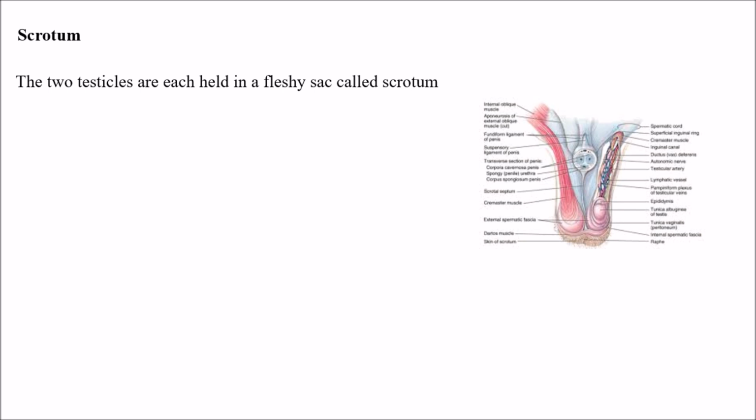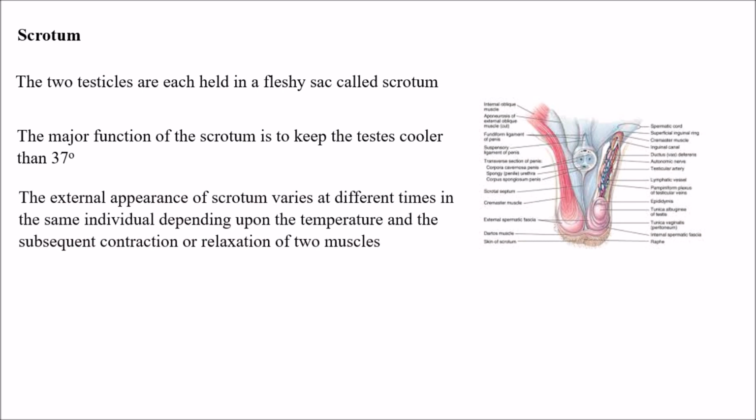The major function of the scrotum is to keep the testes cooler than 37 degrees centigrade, maintaining the temperature so that sperm can be produced. The external appearance of the scrotum varies at different times in the same individual, depending upon the temperature and the contraction or relaxation of the two muscles present in the scrotum.